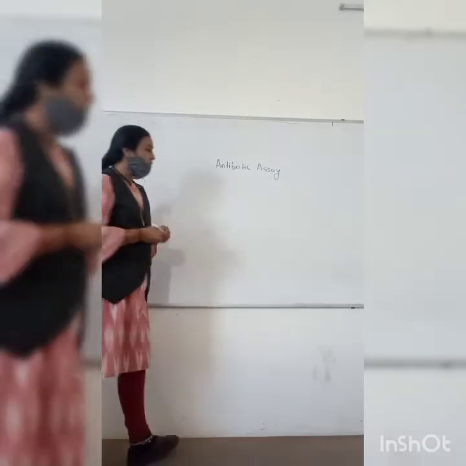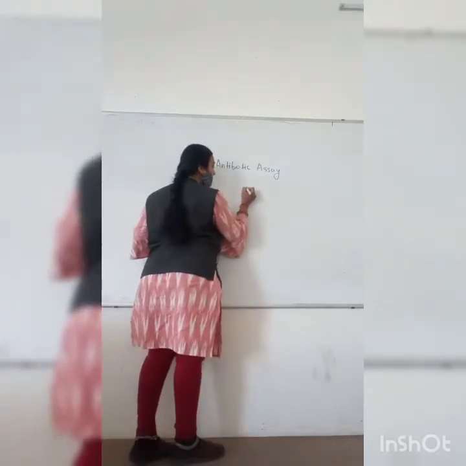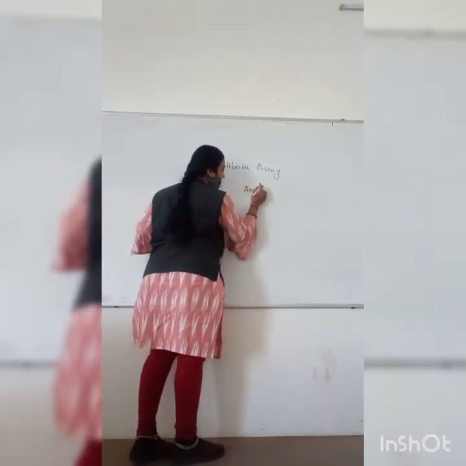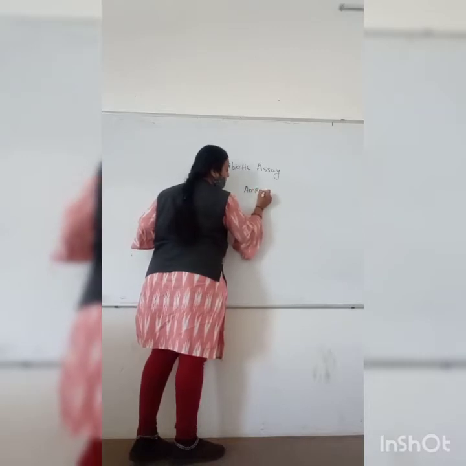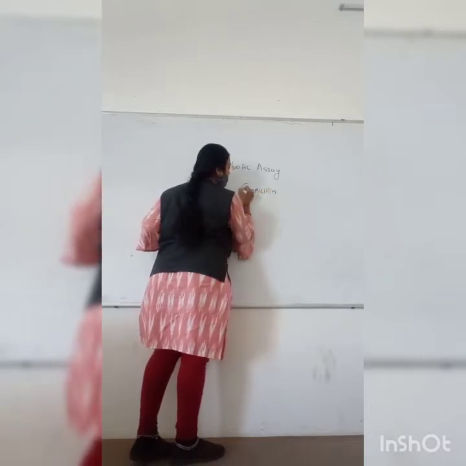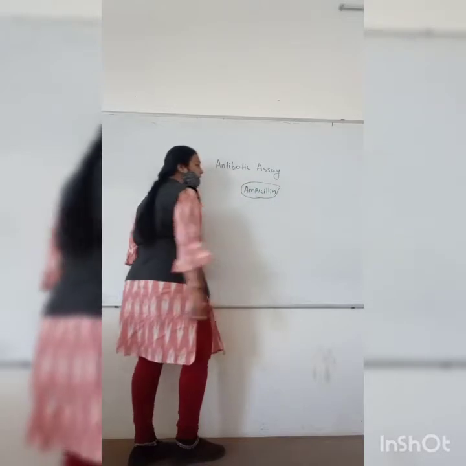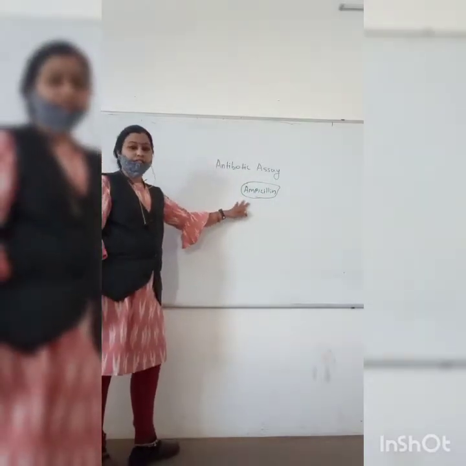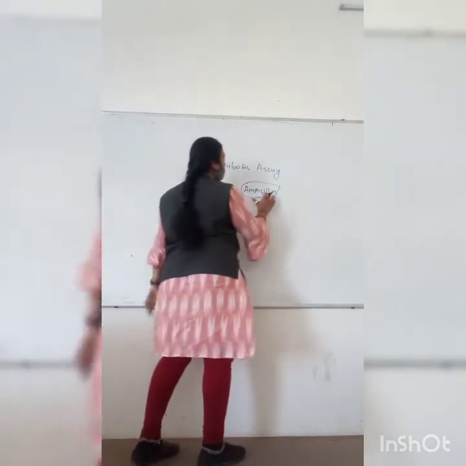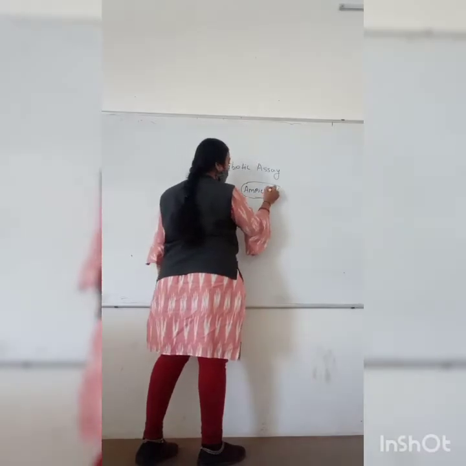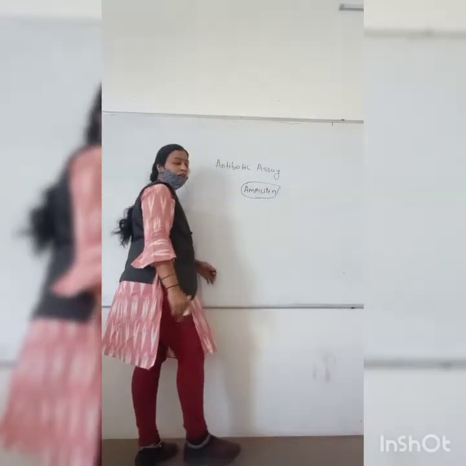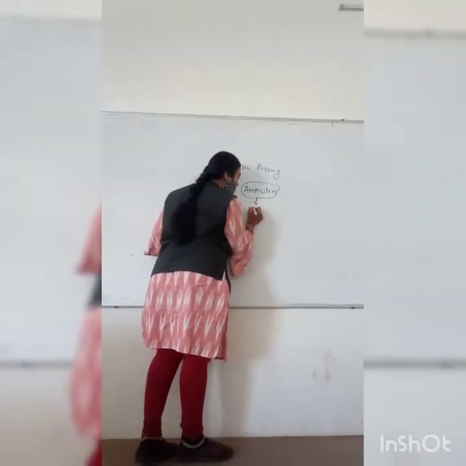Suppose this is the chemical compound ampicillin. This ampicillin has antimicrobial activity, isn't it? It is an antibiotic.